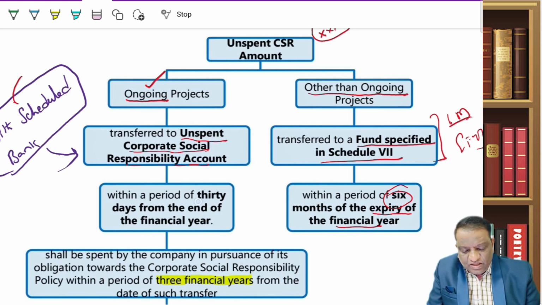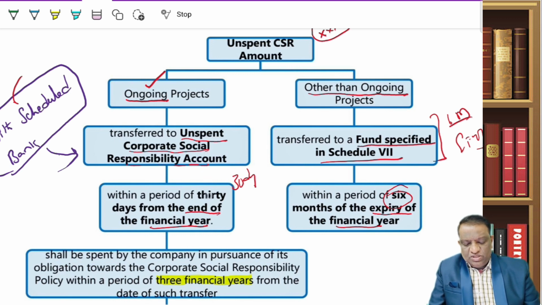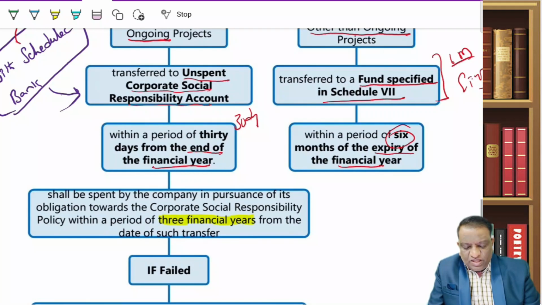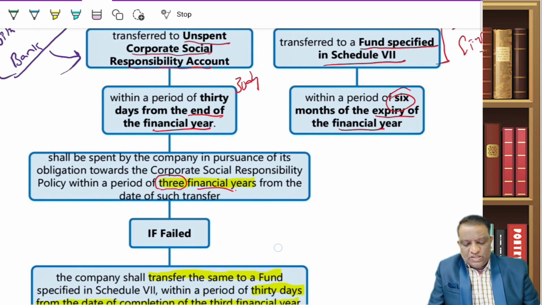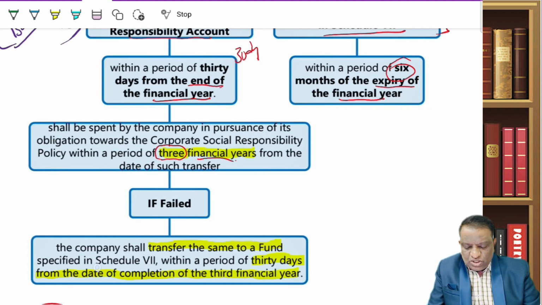Within what time? Within 30 days, 30 days from the end of the financial year. You transfer it to this unspent CSR account. In this account, the money will be with you for 3 financial years. You can use this money to complete this ongoing project. If you couldn't spend in the next 3 years, then the money will go to the fund specified under Schedule 7. That's all. And within what time? Within 30 days of it.